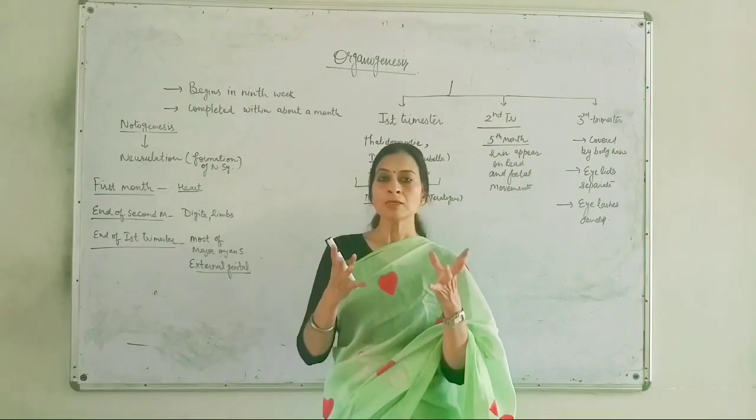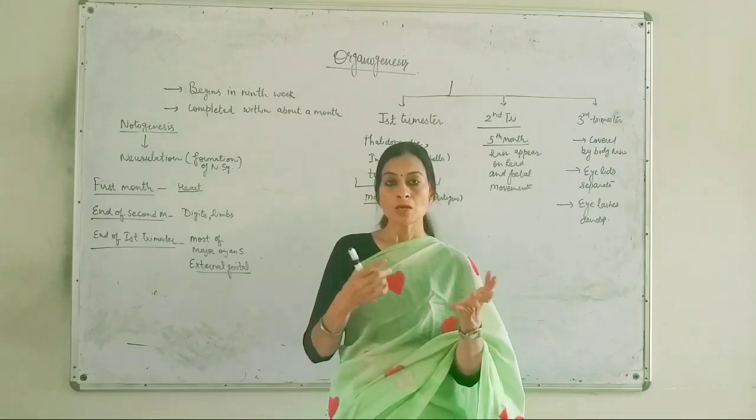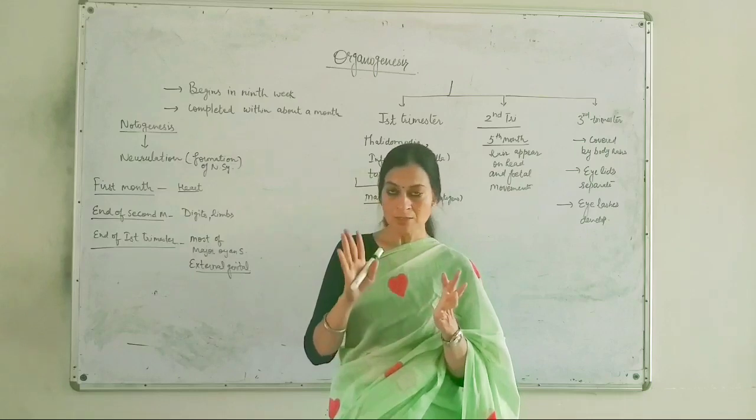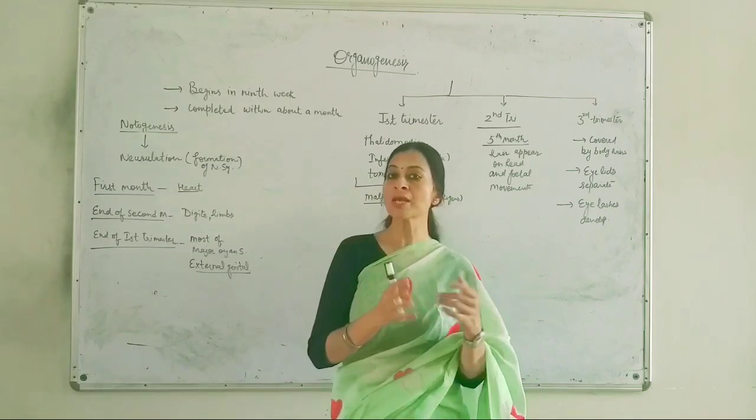Embryo is used for the stage when organogenesis has not been initiated. Up to that period we call the structure an embryo.